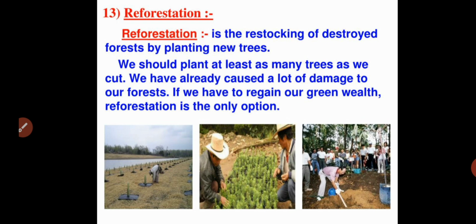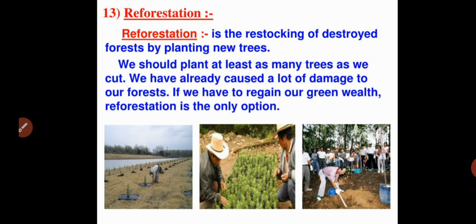So reforestation is the restoring of a destroyed forest by planting new trees. One forest is there, and it was already destroyed, or deforestation took place by many human activities. So you have to regrow trees on the same land of that forest. That process is what we call reforestation. Recreate the forest. In that we should plant at least as many trees as we cut.